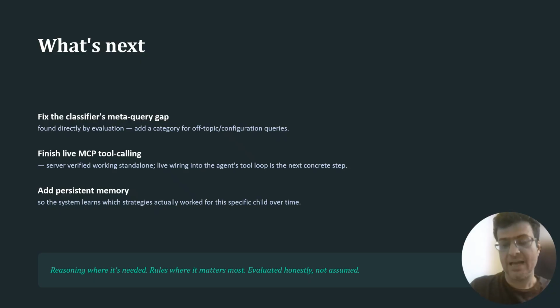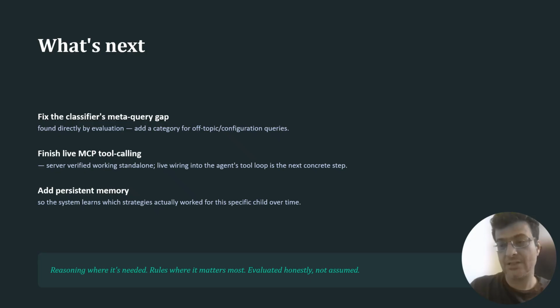To close, these are concrete next steps, each one motivated directly by something real evaluation found, not a wish list. Fix the classifier's gap on meta queries, finish wiring the already working MCP server into live tool calls, add persistent memory so the system actually improves for the specific child over time.